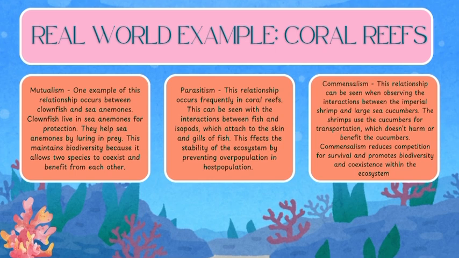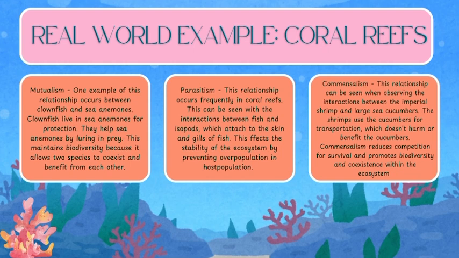Parasitism. This relationship occurs frequently in coral reefs. This can be seen with the interactions between fish and isopods, which attach to the skin and gills of fish. This affects the stability of the ecosystem by preventing overpopulation in host populations.